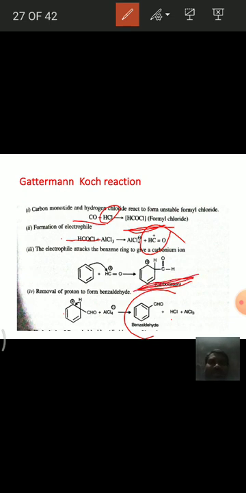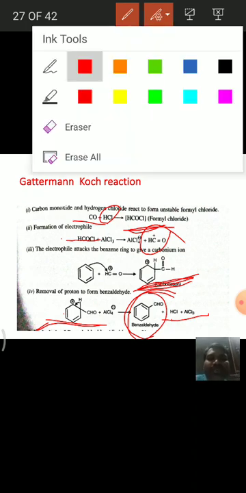Carbocation is formed, and in the last step, the formed carbocation, with the removal of a proton, forms benzaldehyde. Of course, the HCl and aluminum trichloride are formed again. See here, by this way, benzaldehyde is formed in the reaction, that is the Gattermann-Koch reaction.